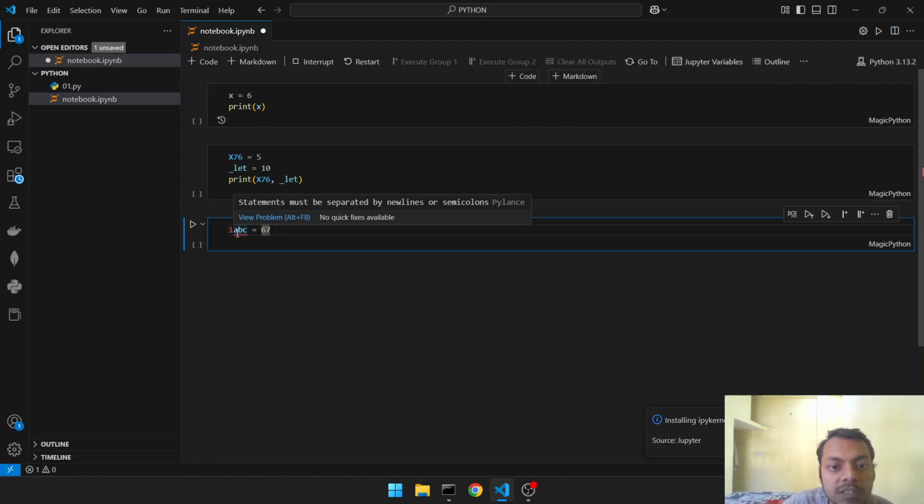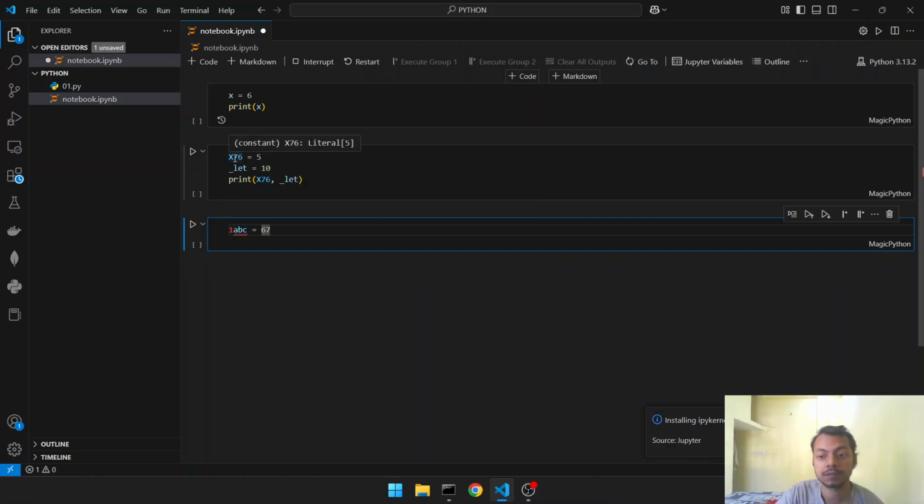Statements must be separated by new lines or semicolons. Actually, it is not showing the exact error, but you know the error. It is starting with a digit, and what was the rule? We can't start an identifier name with a digit. It must start with underscore or an alphabet. Okay, so that was all.